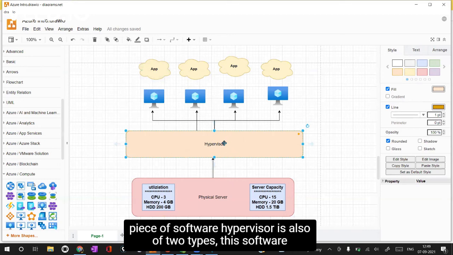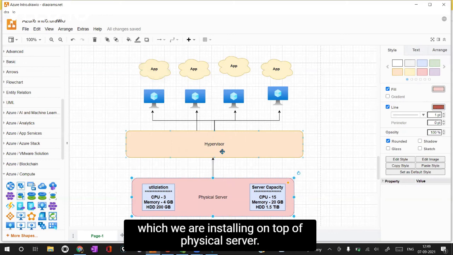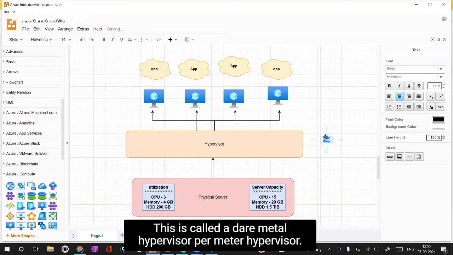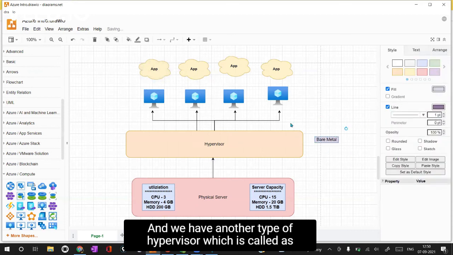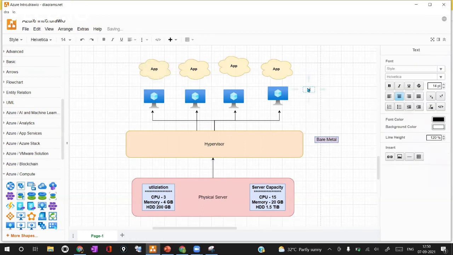The software which we are installing on top of the physical server is called a bare metal hypervisor. And we have another type of hypervisor which is called a host hypervisor.